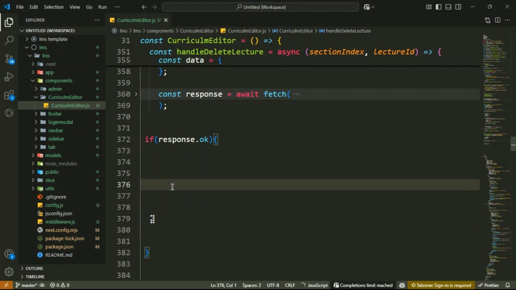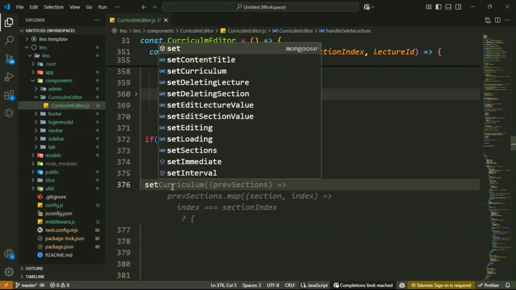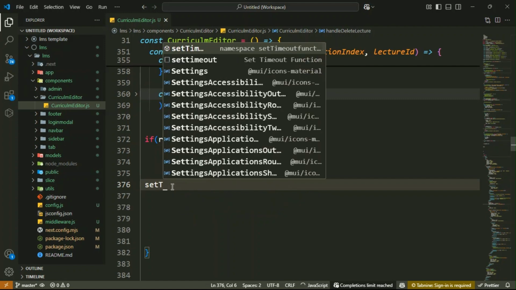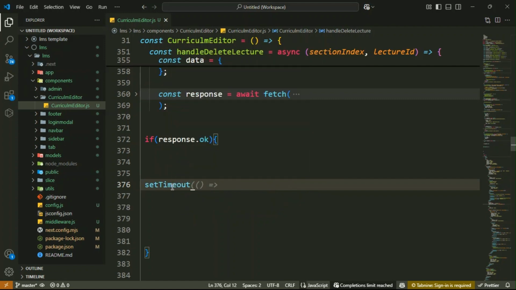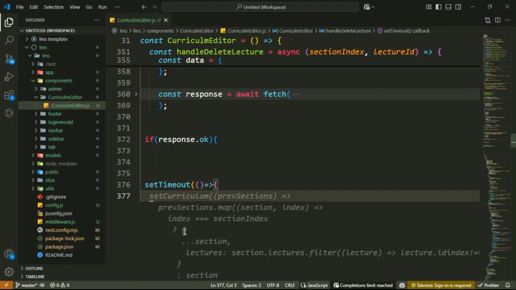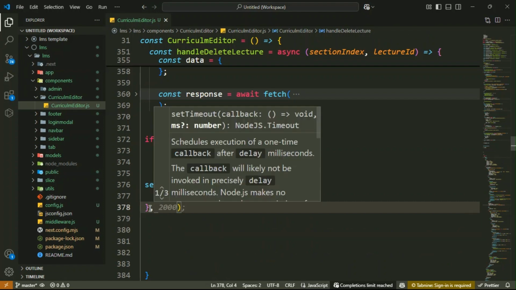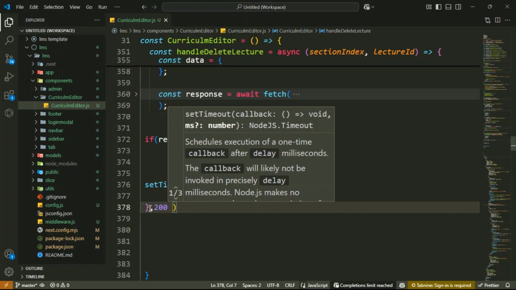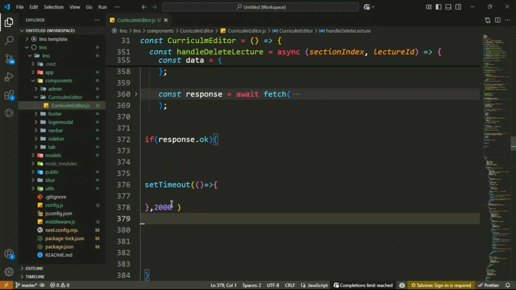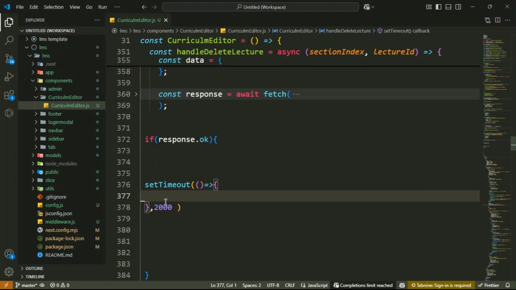Then you have to define your function. Let us write setTimeout. Make it a function, then inside it you need to write the logic. Make the delay 2 seconds. Here it is 2000, which means 2 seconds in milliseconds. It is only 2 seconds.